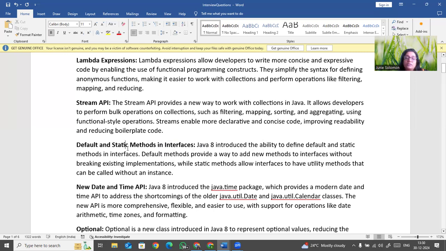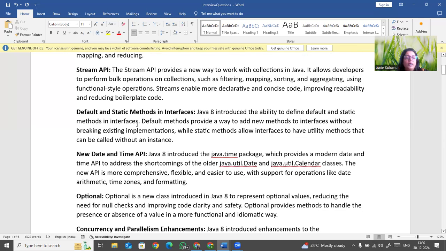And static methods mean that if so many instances are there, you don't have to create an instance, just simply call it, everybody can use the same thing, and the memory will be utilized only once. So that is static methods, which so many objects can all use, right? It will also perform very fast.